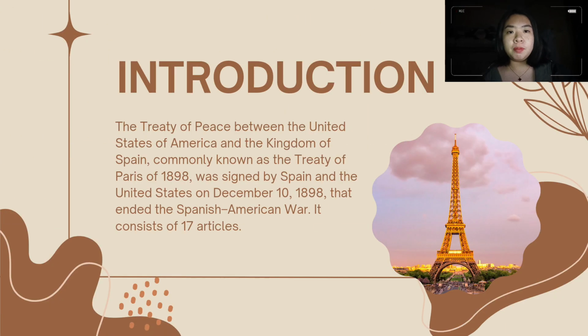The Treaty of Peace between the United States of America and the Kingdom of Spain, commonly known as the Treaty of Paris of 1898, was signed by Spain and the United States on December 10, 1898, that ended the Spanish-American War. It consists of 17 articles, and I am going to discuss Articles 1 to 4.